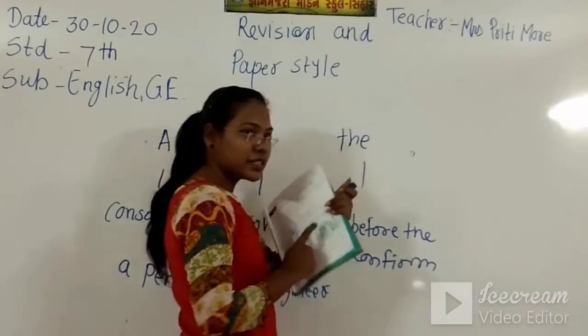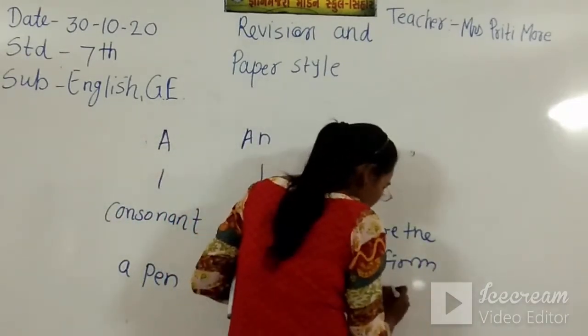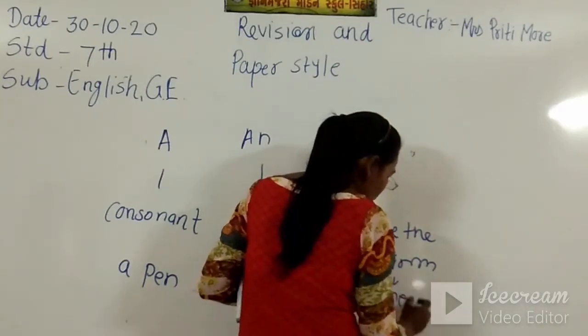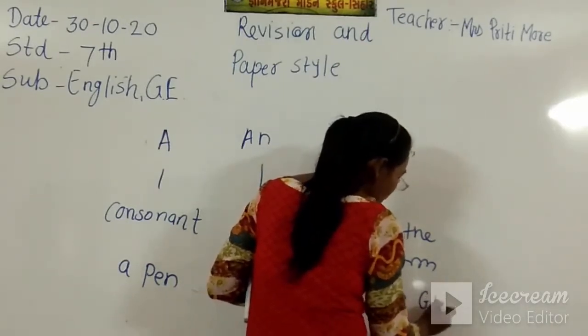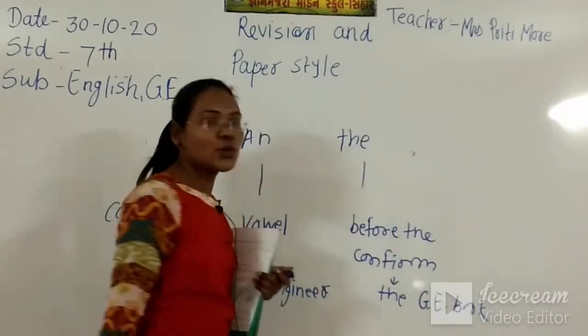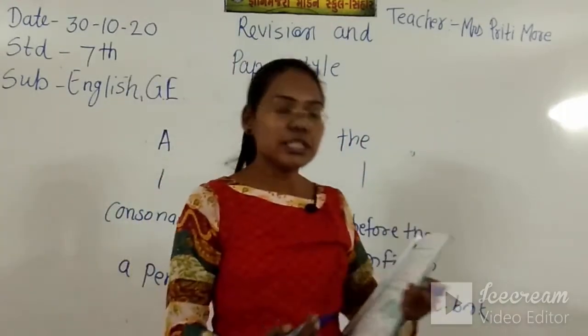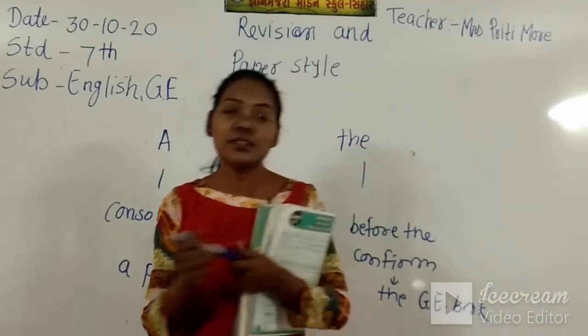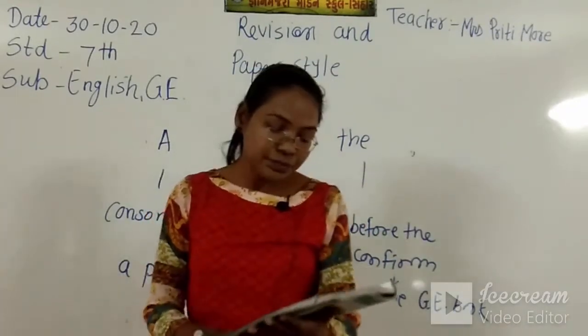Now I write the GE book. So the GE book I know, because I know this book, you also know this book, that's why we use the GE book.